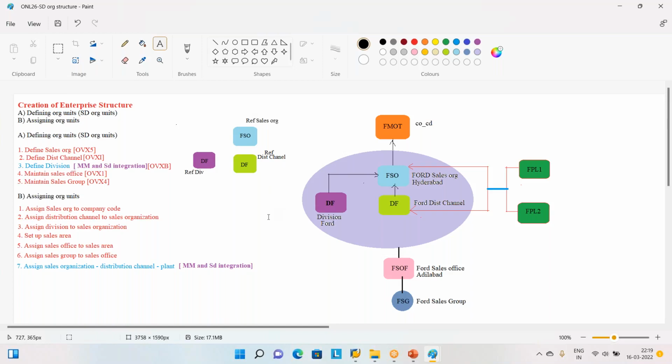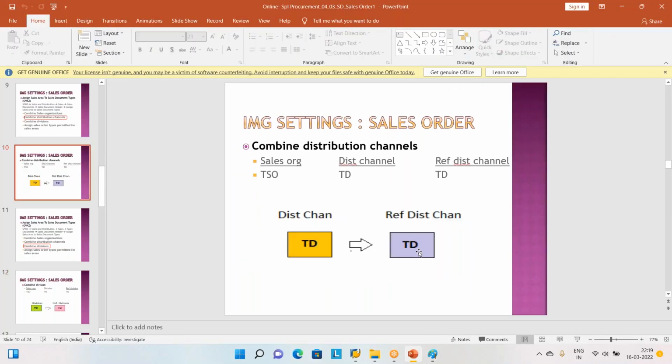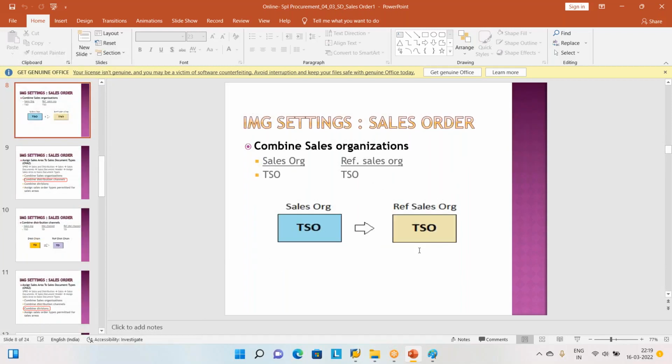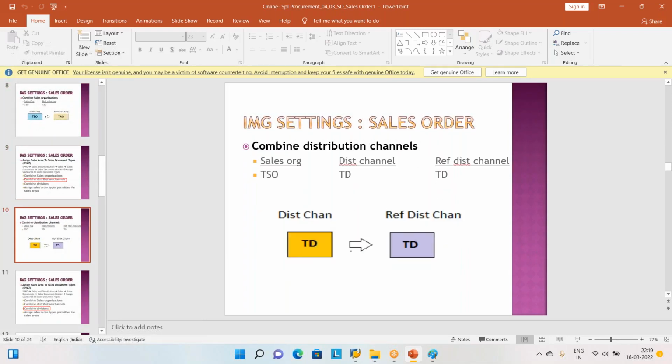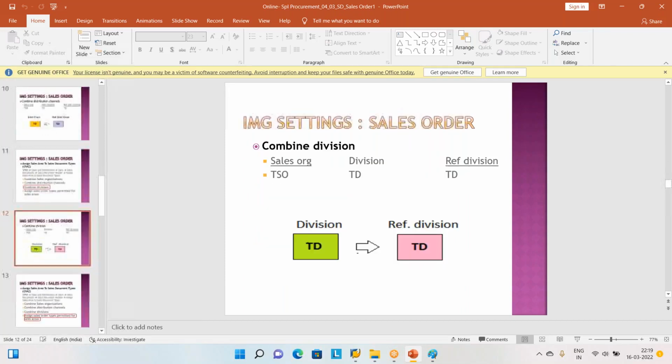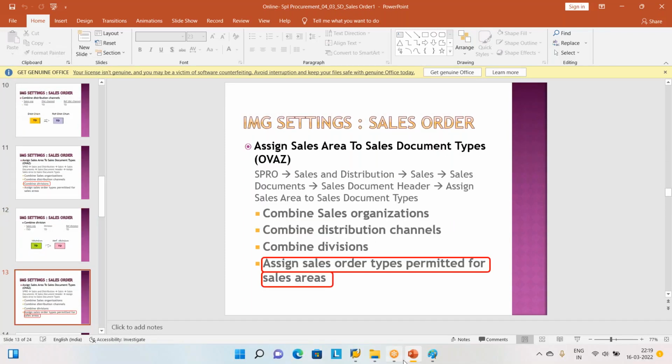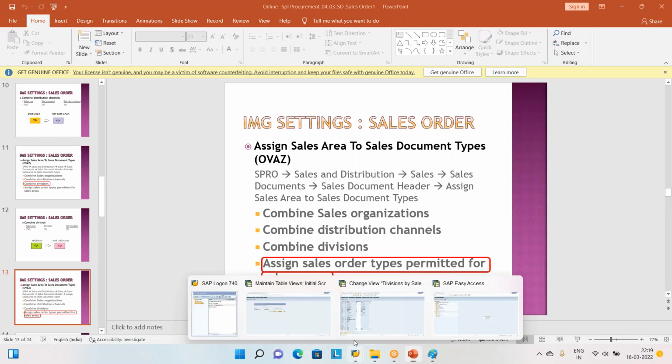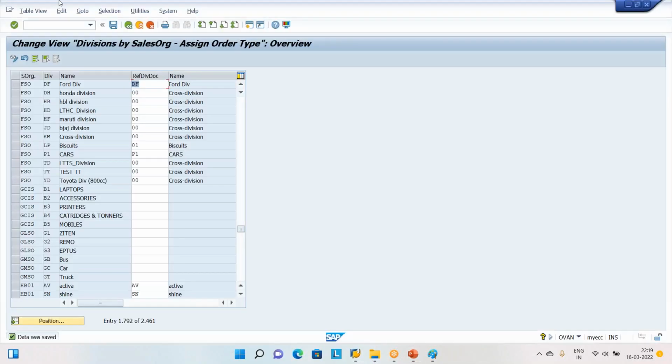This is a reference sales organization. Like that, we are not creating a new sales organization: the reference sales organization is the same, the distribution channel and reference distribution channel are the same, and the division and reference division are the same. Like that we are doing. Click save. But the last step is we are going to link to the sales area.